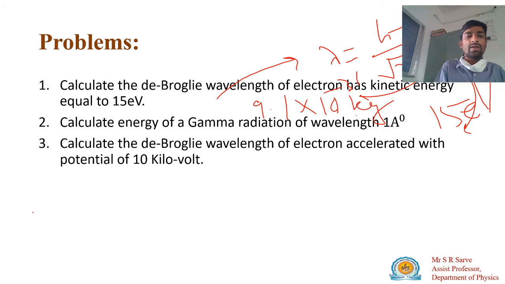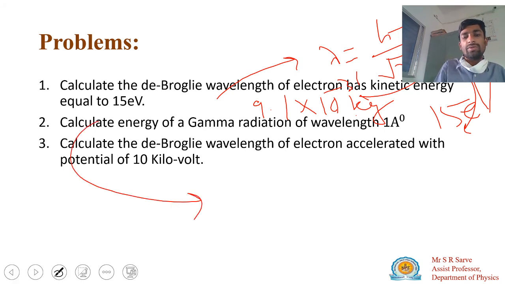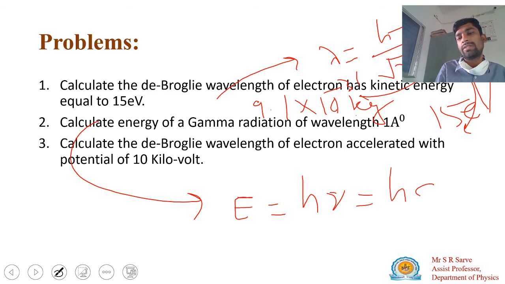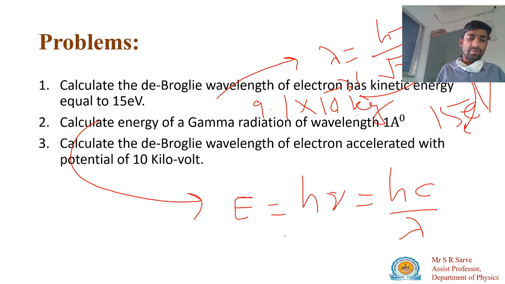For this we have to use the energy equation, E = hν, where ν = c/λ, so E = hc/λ. Here h is Planck's constant, c is the velocity of light, and λ is the wavelength.